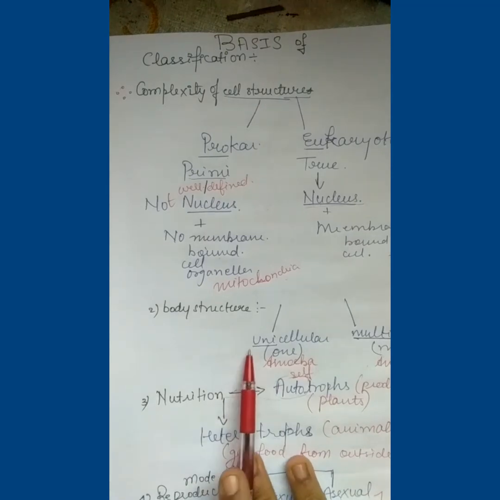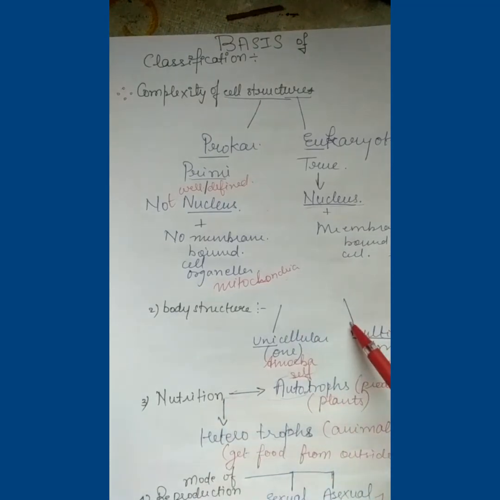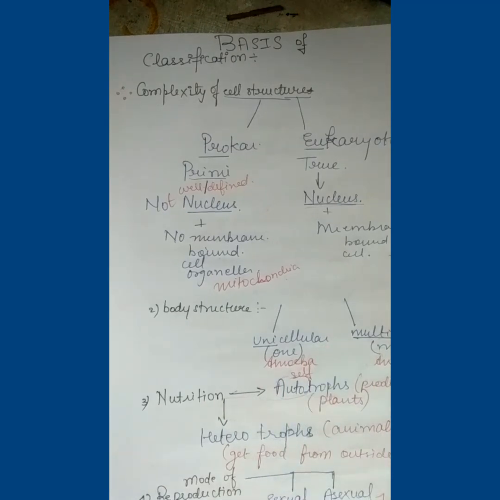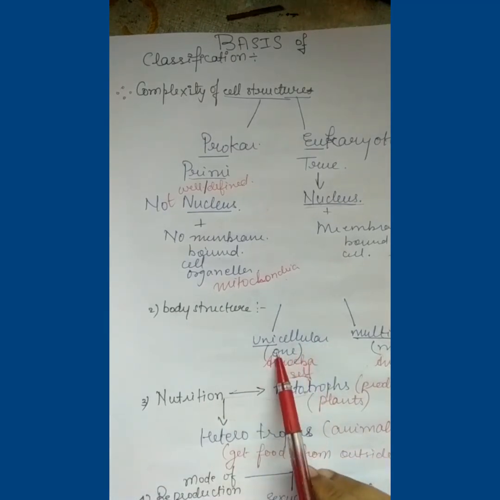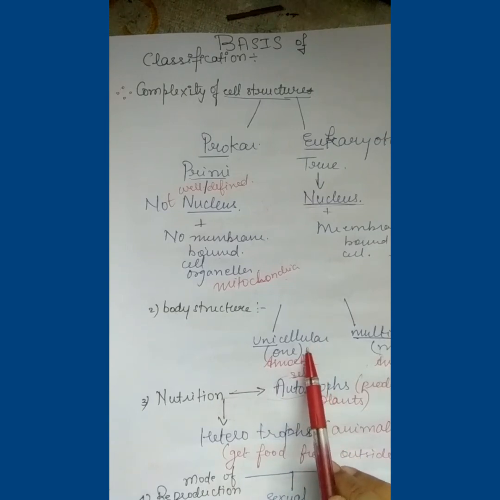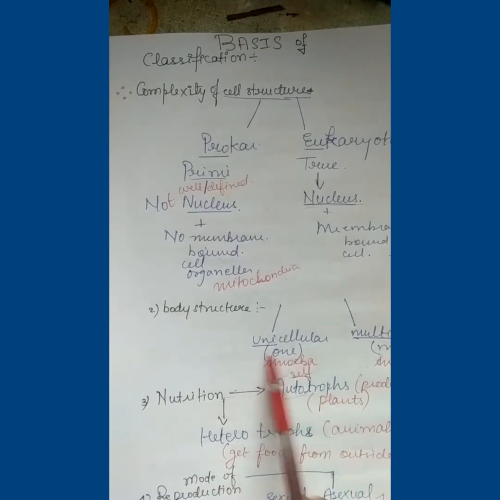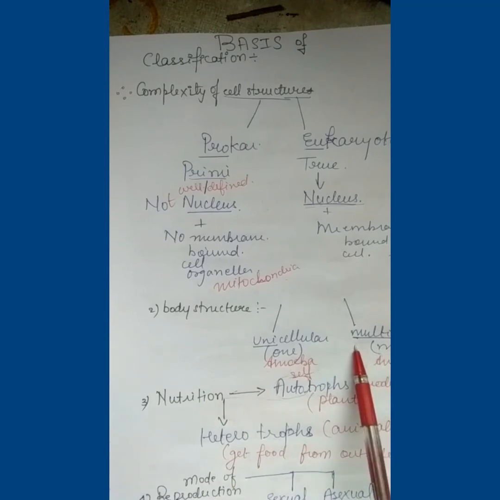So body structure consists of two forms of organisms, unicellular and multicellular. Unicellular means organisms composed of only one cell, while multicellular means organisms composed of more than one cell. The one cell or more than one cell does the same work for the living of a particular organism. For example, amoeba is unicellular and animals are multicellular.